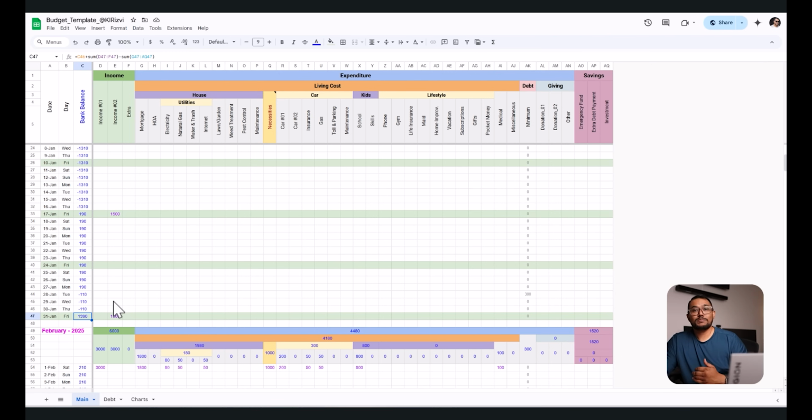So with this spreadsheet, you can actually guess on what day you should have how much balance in checking. Based on that, you can decide when to pull the money for your investment or savings or extra debt payment or any other expenditure category.